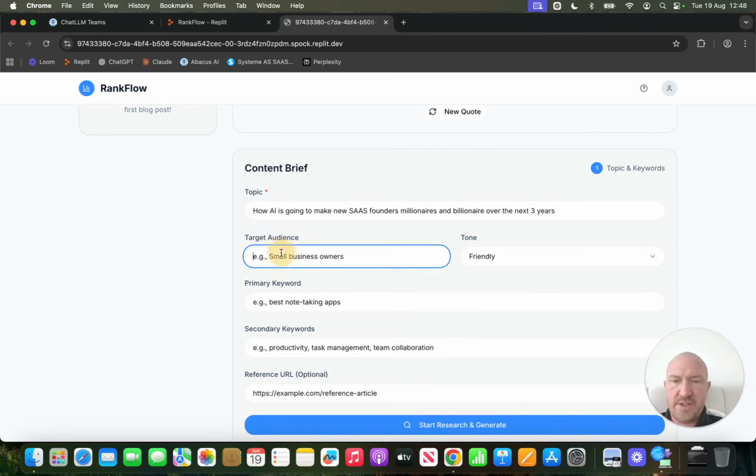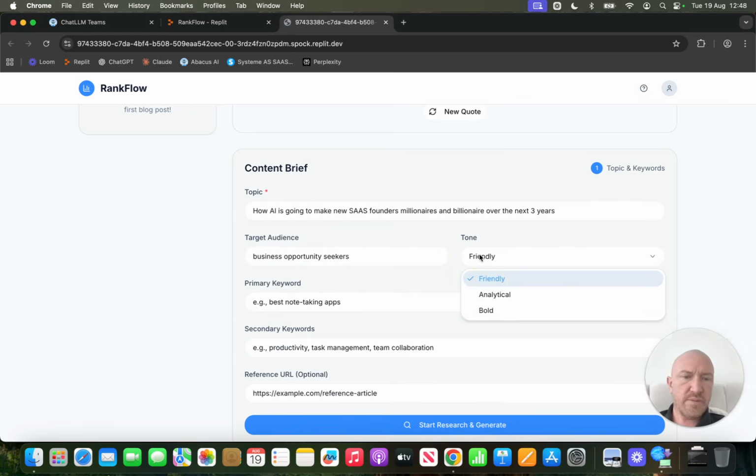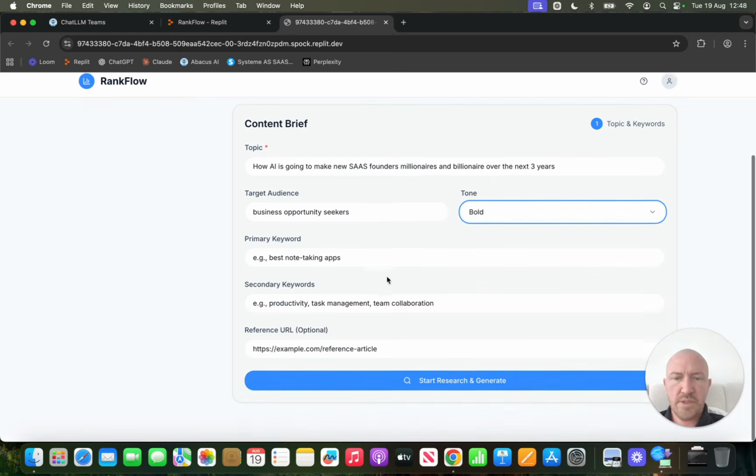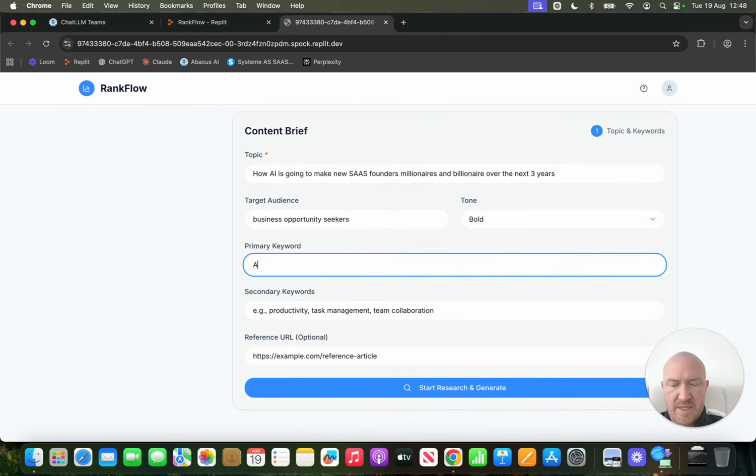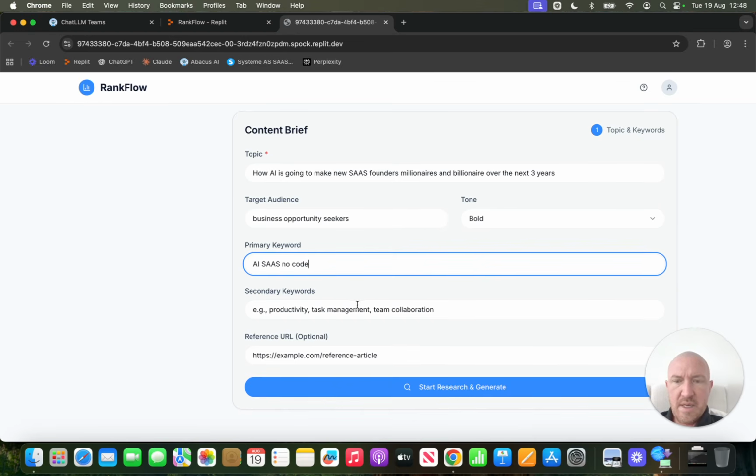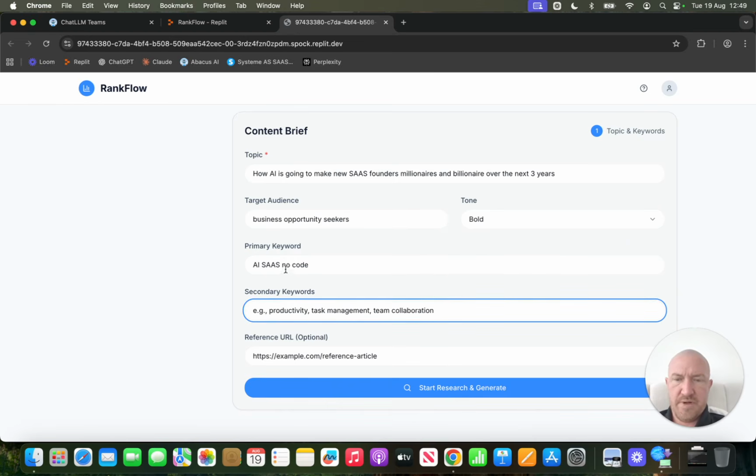Target audience, business opportunity seekers, tone, bold, primary keyword, AI SaaS, no code, secondary keywords, in fact I'll do that. There we go. Reference URL, don't want one.